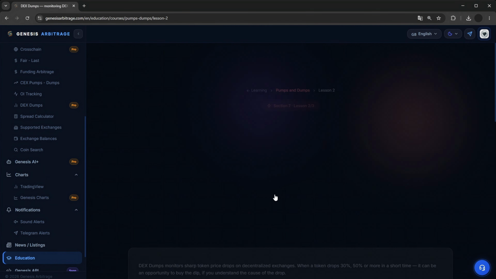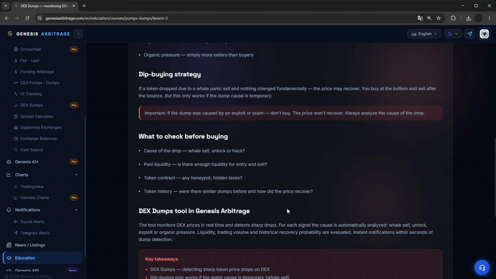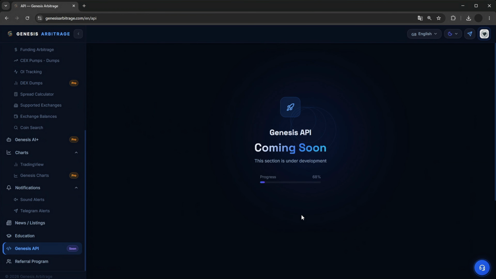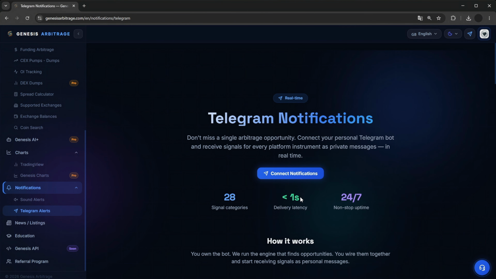Here you'll find the main brief lessons. We can choose, for instance, pumps and dumps. See what exactly to do with DEX dumps, how to buy them back, what to look out for, and so on. Besides this, our own custom APIs are currently in development, which will become available in the very near future.